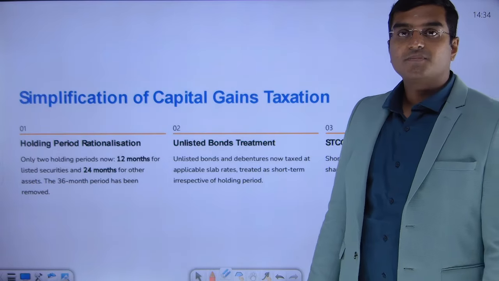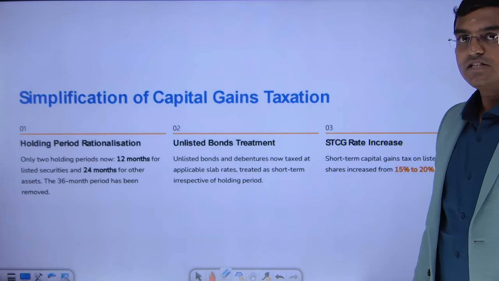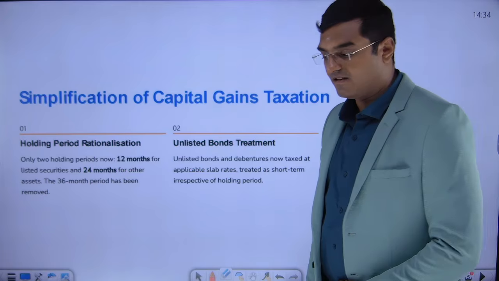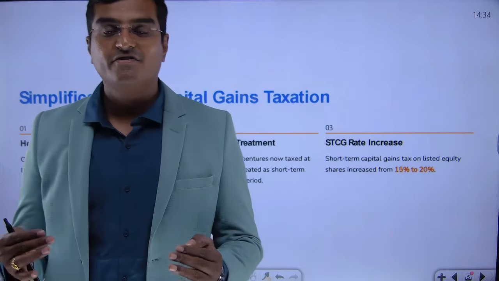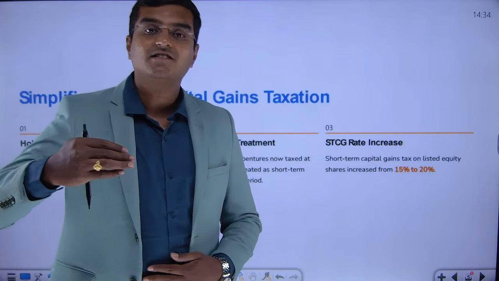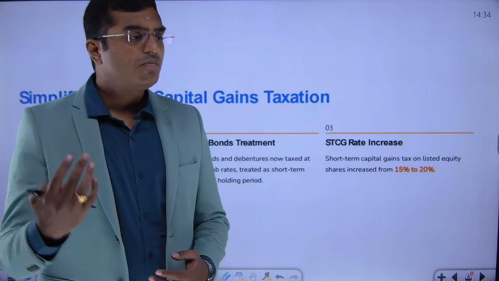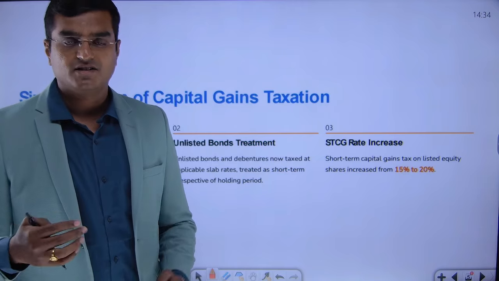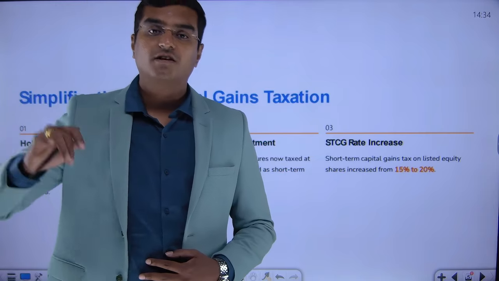Next one, dear friends, is a very important amendment. This pertains to your capital gains. First, let me brief you on what we mean by capital gain. Capital gain refers to the gain that arises when a capital asset is sold by a person. And what do we mean by capital asset? Any fixed asset is referred to as a capital asset, generally something which is meant for long-term purposes.